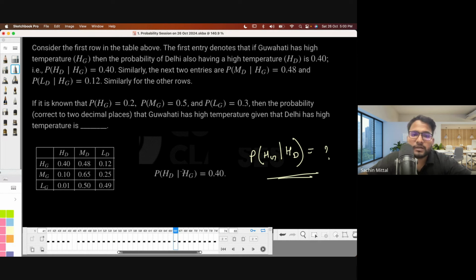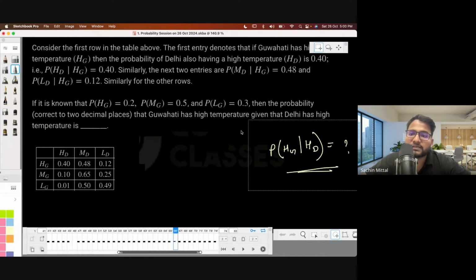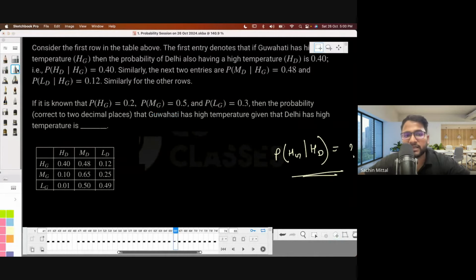These probabilities are given: given that Guwahati has a high temperature or low temperature, they have defined it. But given that Delhi has a high temperature, they have not defined it, and then they are asking about this probability. So how to solve this question?